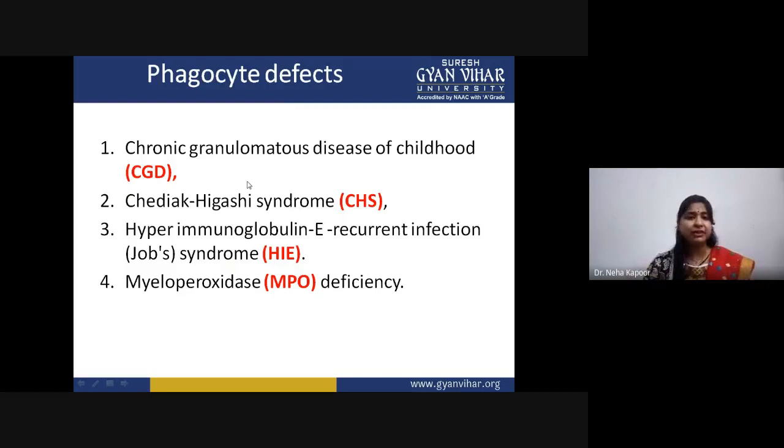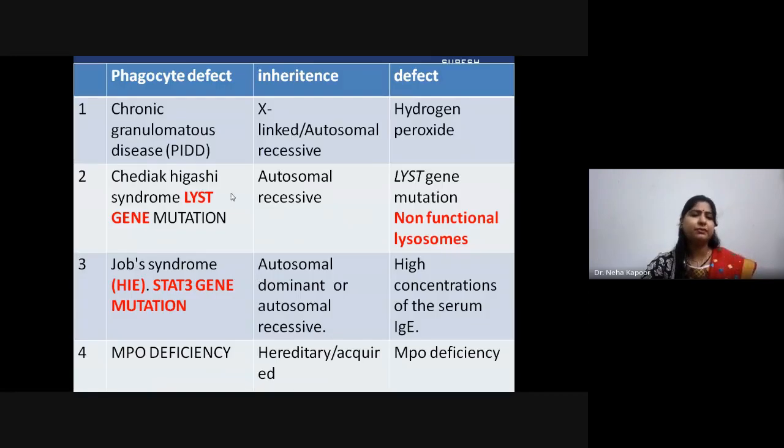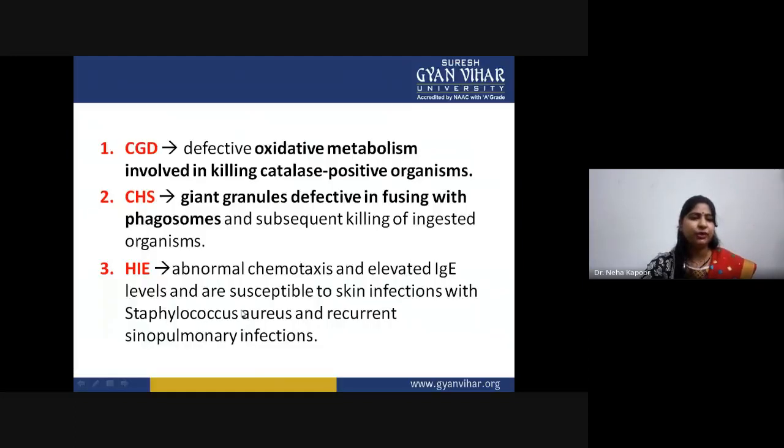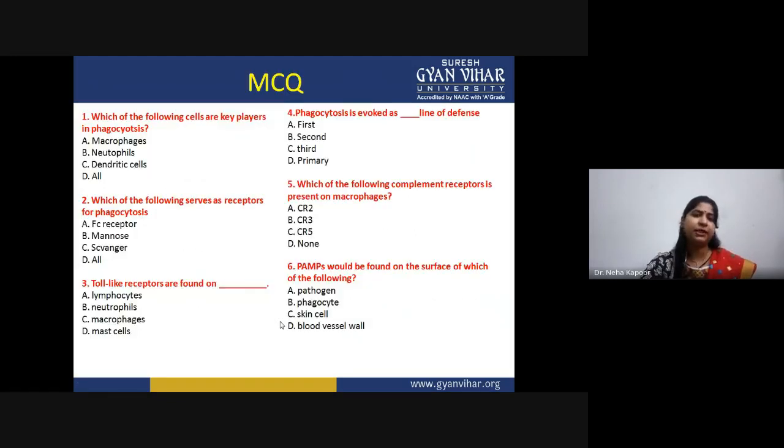Then there are some defects if some phagocyte functions are not present, that is CGD, CHS, HIE, MPO. Because of these deficiencies, many kinds of symptoms and diseases can arise. As you can see, there are gene mutations such as STAT3. All of these genes make a person prone to a particular infection.